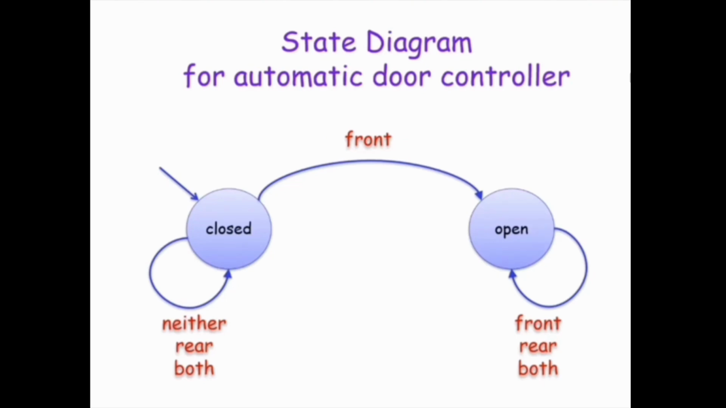So we will move to the closed state only after sensing that nobody is standing on any pad, the neither combination. Then the door should be closed. So we move from the open state of the door to the closed state of the door. So this state diagram explains how the automatic door control should work.